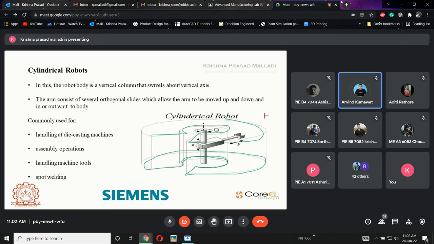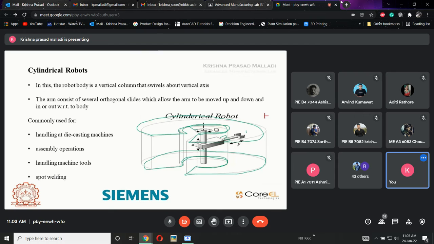Yes, sir. See, this is exactly the work envelope. This is the inner radius. If y is 0, what will happen? The gripper is at this location, and then I will be getting this inner circle. If the gripper is at maximum, then I will be getting the outer circle. That is the first condition.